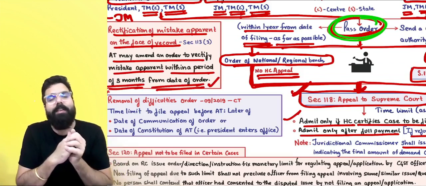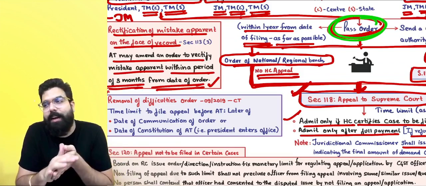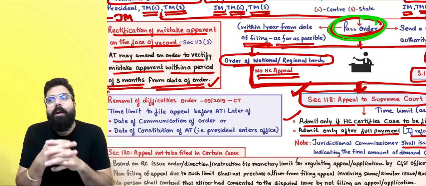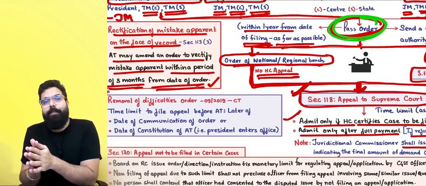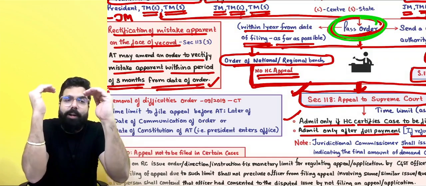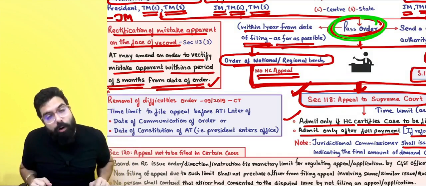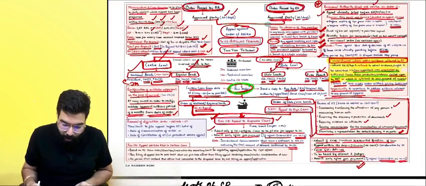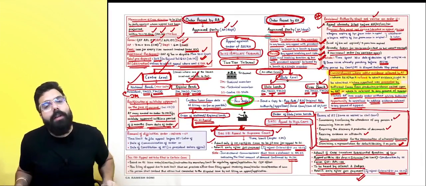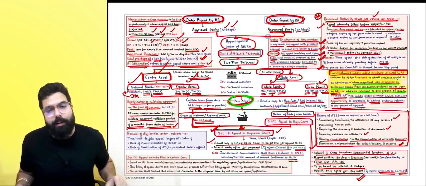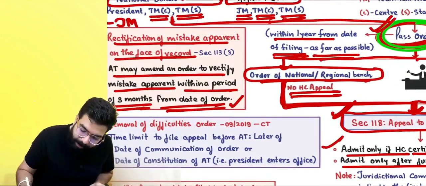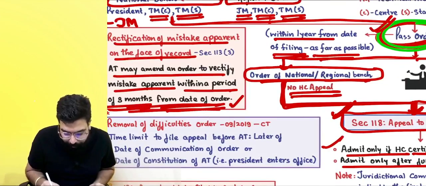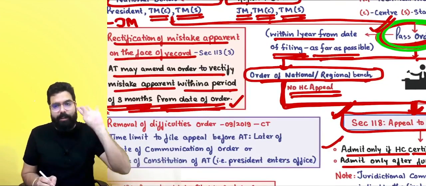But always remember one thing: whenever a mistake is being corrected by the appellate tribunal or anyone under the GST law, if apparent mistakes are resulting in increase of the liability or decrease in the ITC, then they always have to give an opportunity of being heard. Okay, sir, point is clear. Now, the appellate tribunal, if it wants to revise an order, it can revise an order within 3 months from the date of the order if there is an apparent mistake. Okay, sir, point is clear.